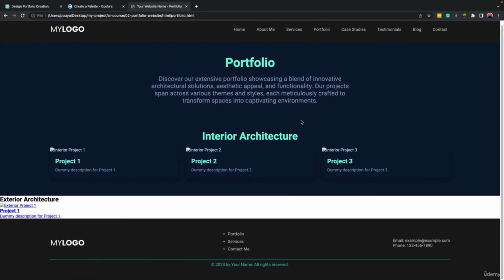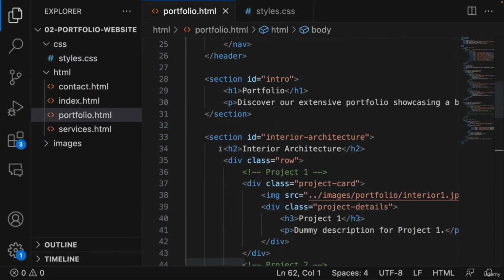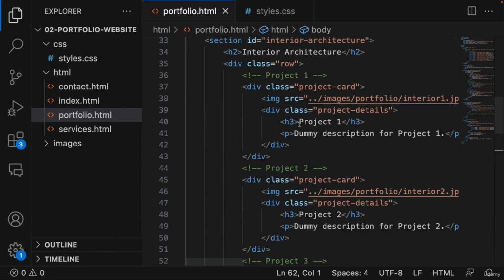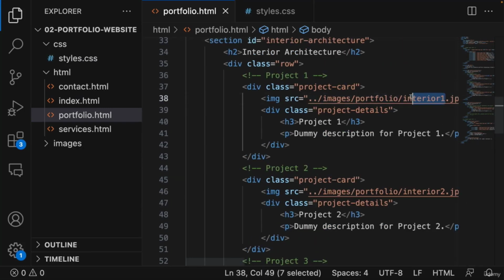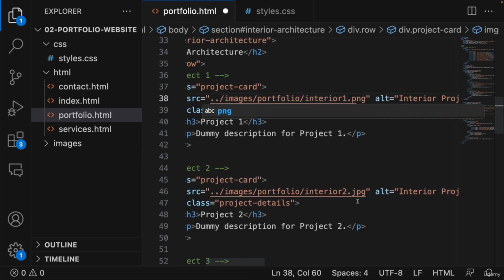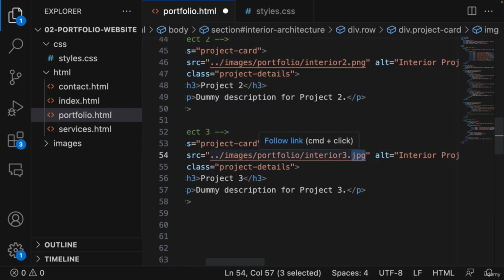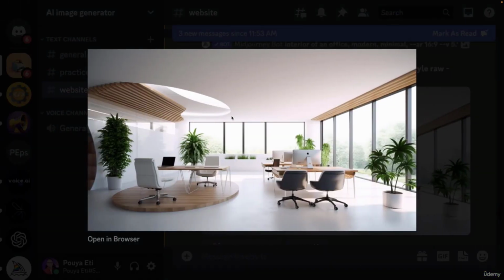And let's come here before we save it. Let's check for the name. Let's come to HTML. And here we have the interior architecture section. For the images, we have interior 1, interior 2, and interior 3. So let's just copy the image name. And here, the name must be changed to PNG, because the format of the images that we receive from Midjourney is PNG.